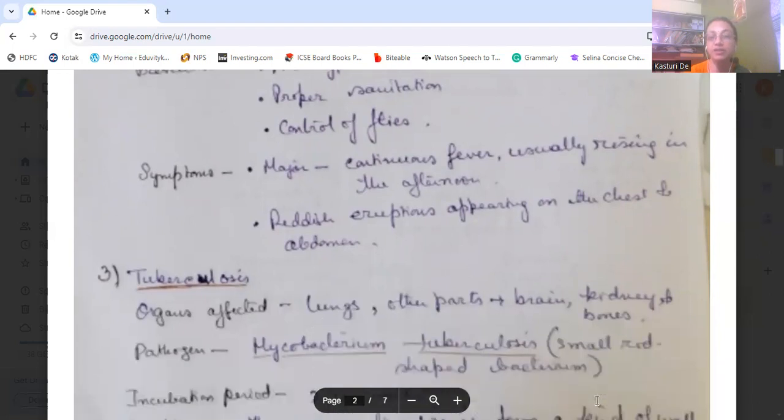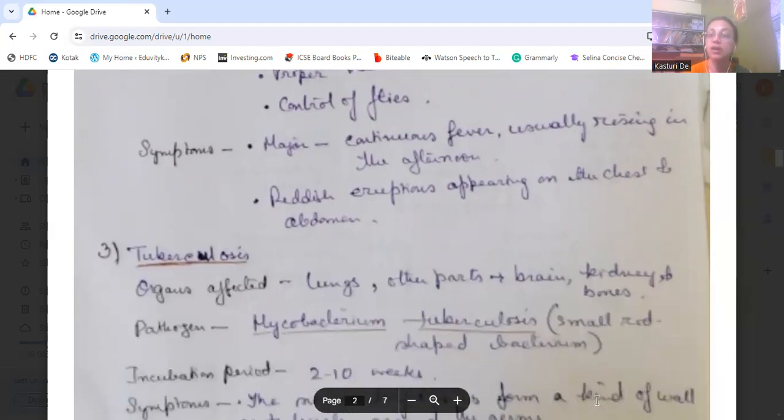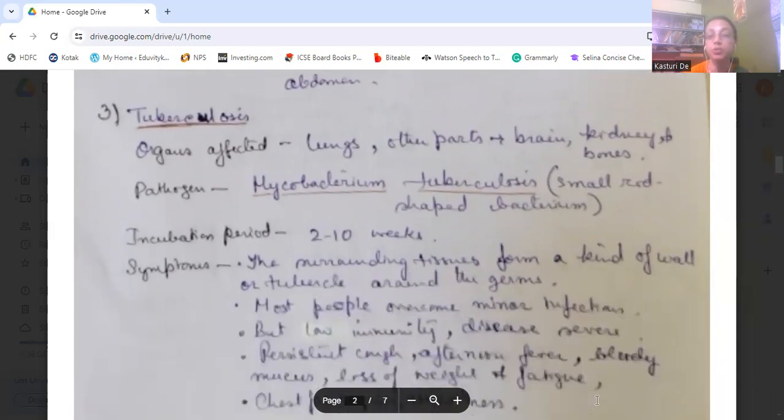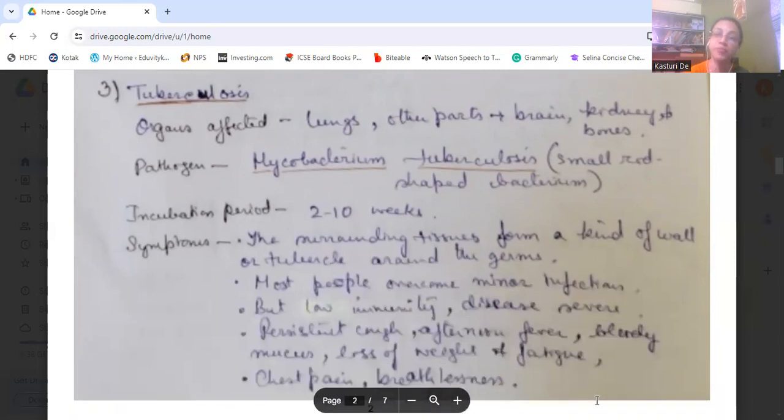Then comes another bacterial disease, that is tuberculosis. The organ generally affected is the lungs, but sometimes the brain, kidney, and even bones are affected also. The pathogen is Mycobacterium tuberculosis, a small rod-shaped bacterium. Again, its incubation period is 2 to 10 weeks. Here the surrounding tissues form a kind of wall, a tubercle, around the germs.